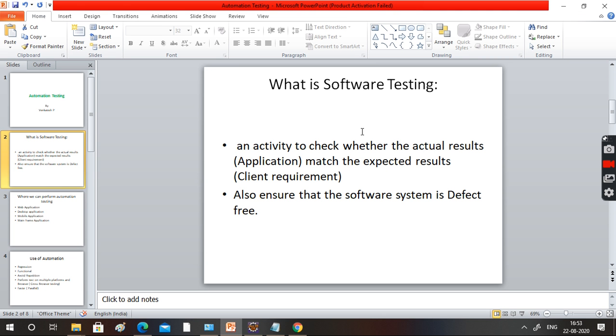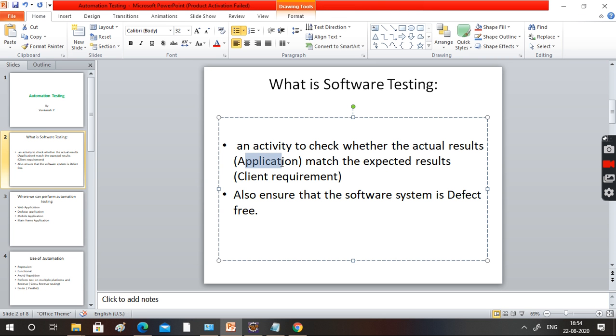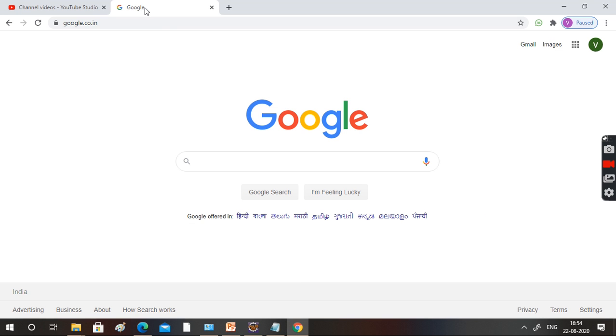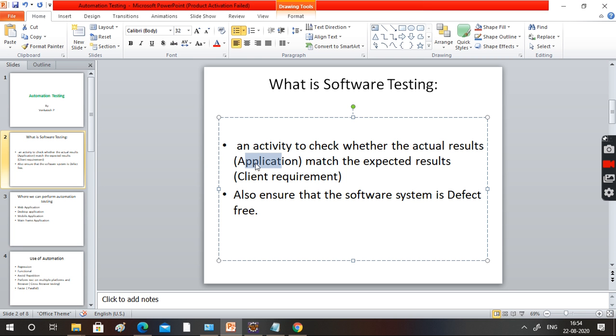Similarly, this is the Google application. It is showing Google. Instead of that, if it is showing Yahoo, that is the actual result. Assume it is showing Yahoo, and we have to check it against the expected result.